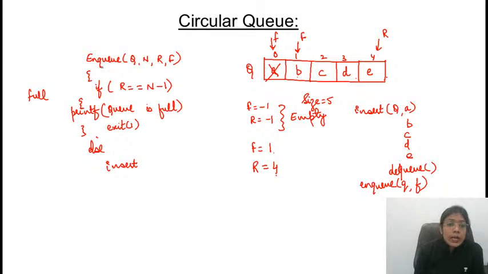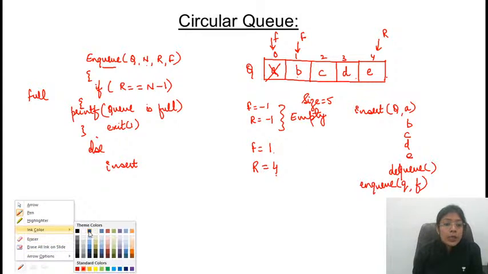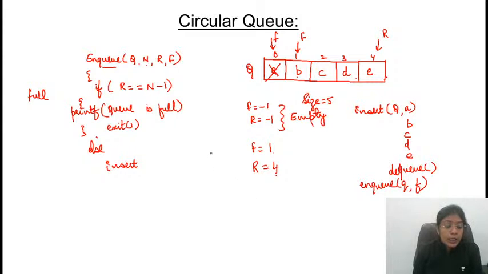So it will go to the NQ operation. The value of the element is F. If rear is equal to n minus 1, what will it do here? Will it insert the element or generate an error message? Rear is pointing to 4. N, the size of the queue, is 5. N minus 1 is 4. Rear is equal to 4. So it will directly print an error message saying that queue is full and it will not insert the element.